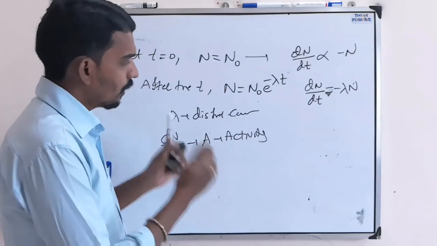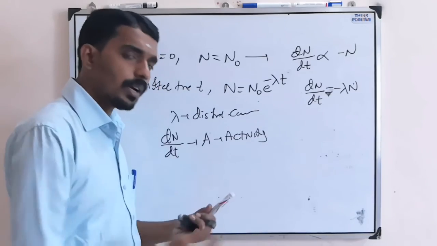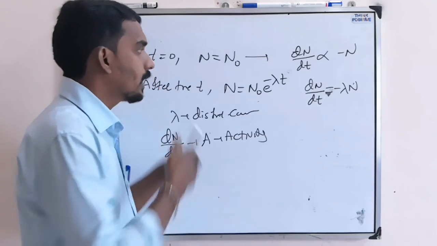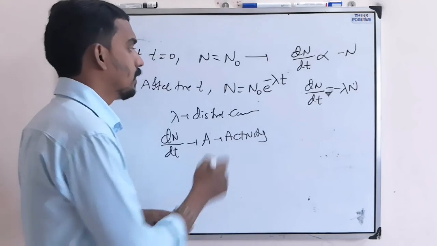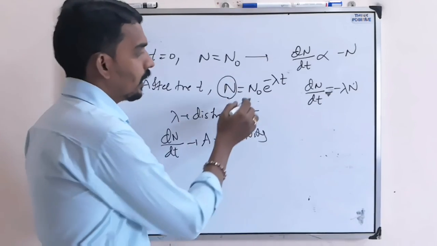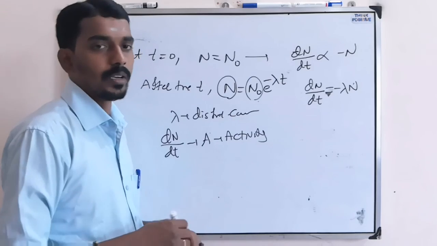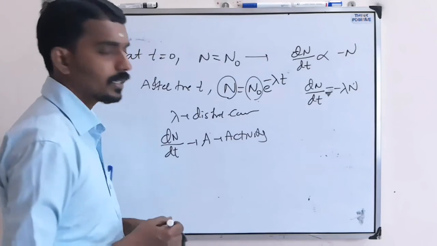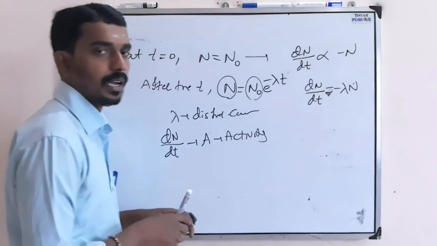That means when there are some number of atoms in a radioactive element, they undergo the decay process one by one, and after some time some number of atoms are left undecayed. That number is N, where N0 is the initial number at the starting point. Here lambda is the disintegration constant. So based on this equation, questions can be asked.